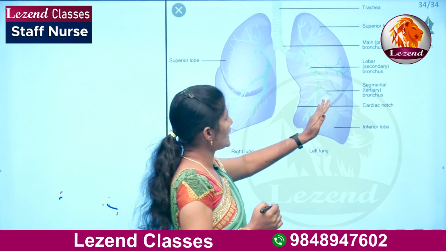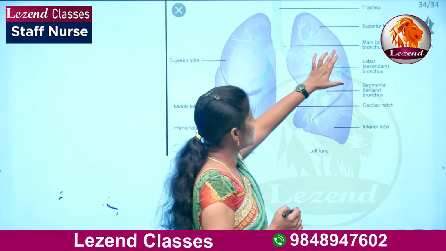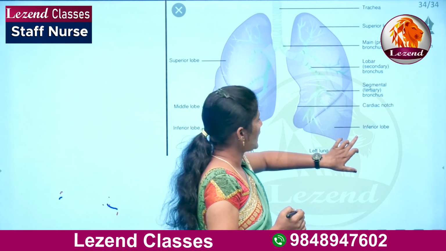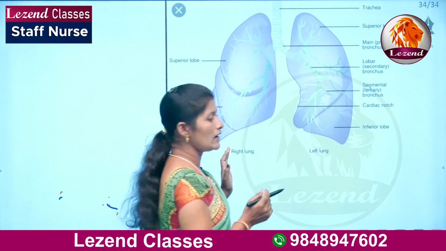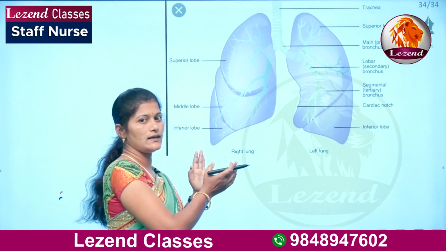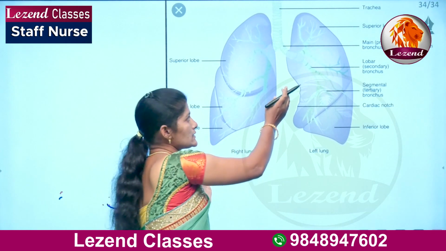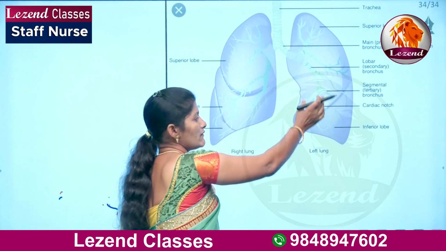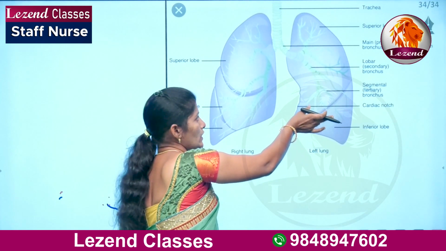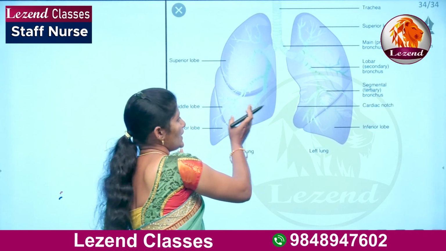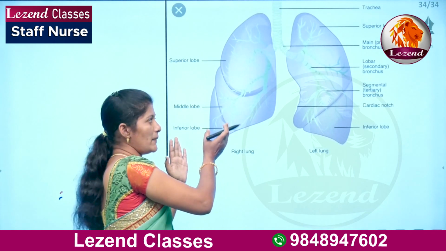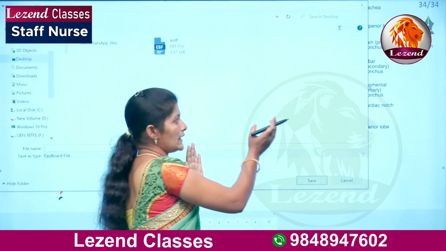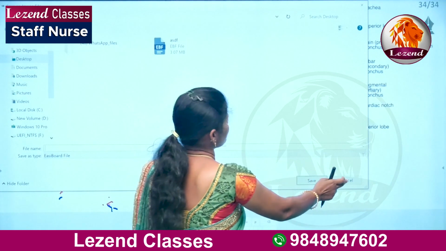And also the left lung is divided into 2 lobes, that is superior lobe and inferior lobe. Why is the lung divided like this? Here the heart is located on this side, so the right lung will be divided into 3 lobes. So it will be smaller compared to the left lung. The right lung will be small.